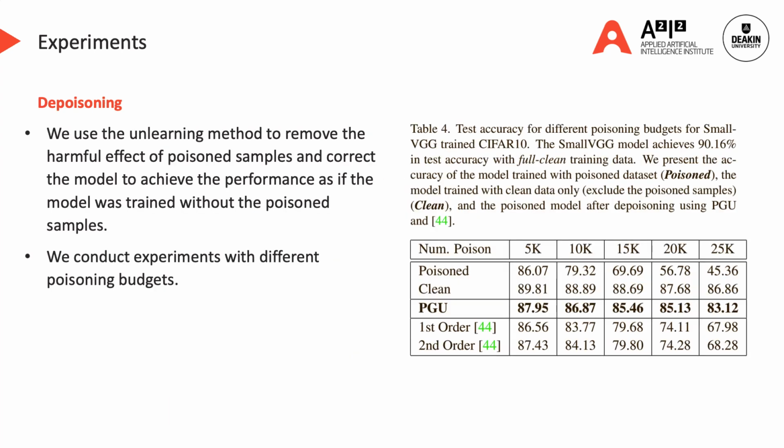Finally, for the depoisoning application, we use the unlearning method to remove the harmful effect of poisoned samples and correct the model to achieve the performance as if the model was trained without the poisoned samples. We conduct experiments with different poisoning budgets from 5,000 samples to 25,000 samples. Table 4 shows that our method can help to remove the harmful effect of poisoned samples and significantly improve the classification results on the clean test set and clearly